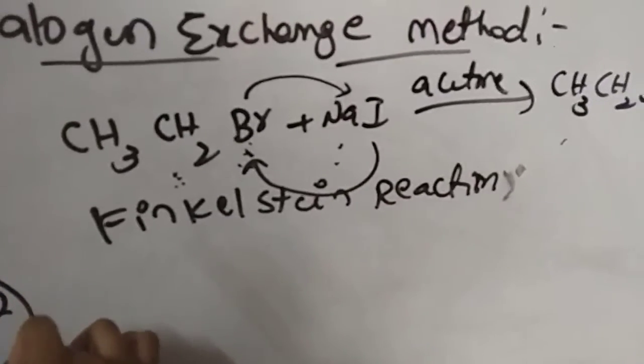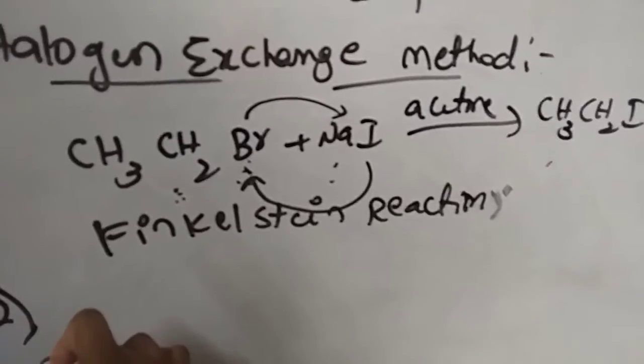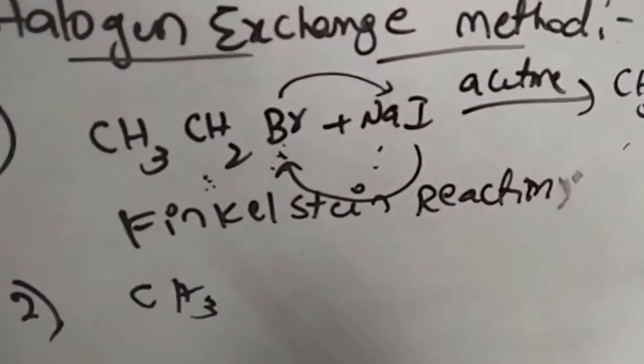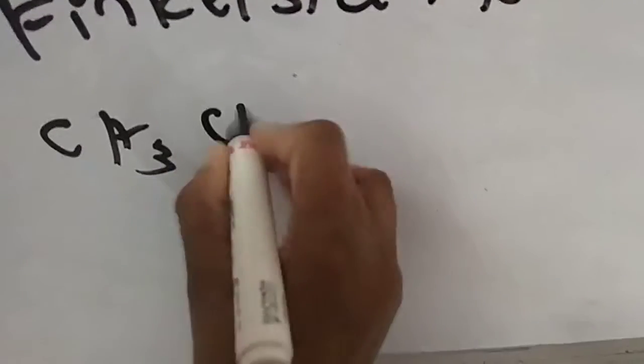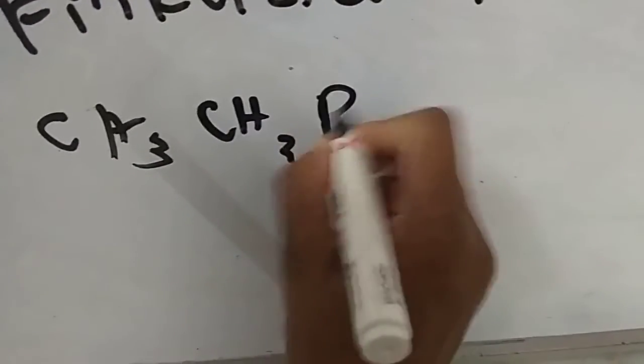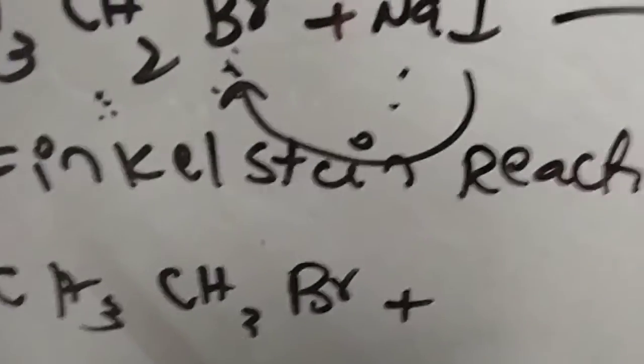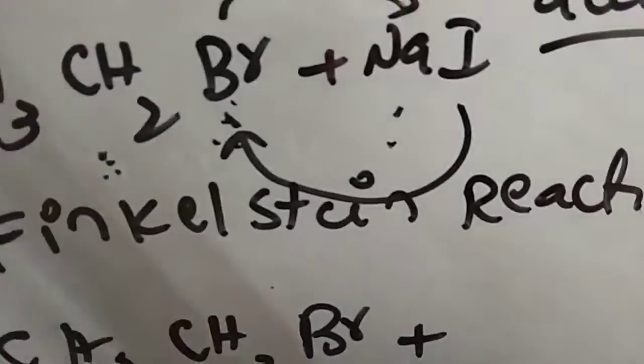Now I am going to the preparation of alkyl fluorides. Alkyl fluorides also we can prepare from either bromine or chlorine compounds reacting with metal fluorides.